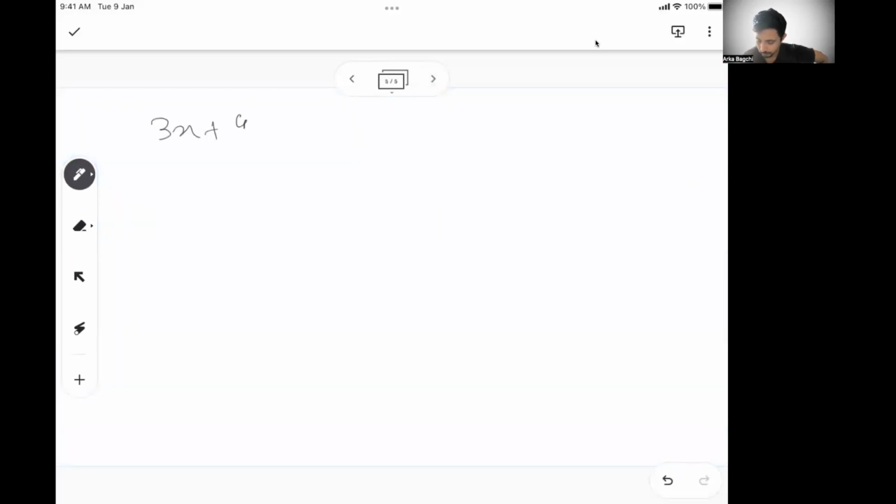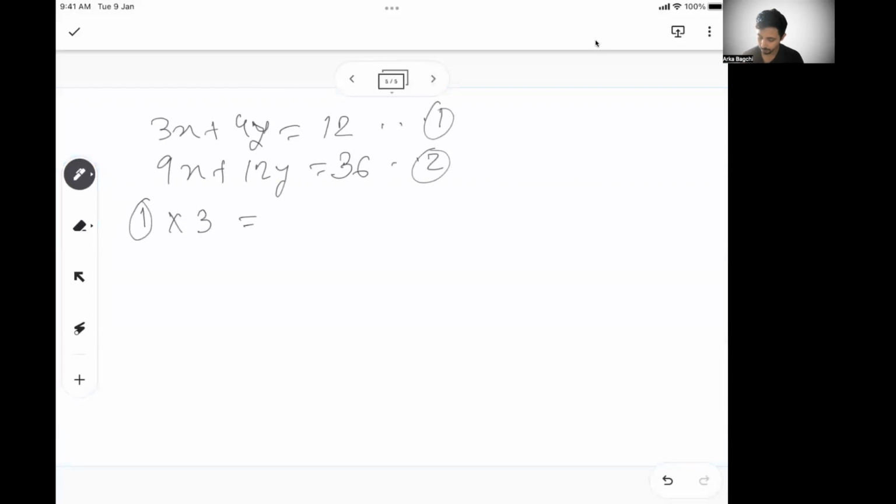So 3x plus 4y equal to 12 and 9x plus 12y equal to 36. Let's say this is equation 1, equation 2. Now, if you see, these are two different equations. If I multiply 1 with 3, then I will get 9x plus 12y equal to 36, which is nothing but the same as the second equation. So basically your second equation is the same as the first equation multiplied by 3.